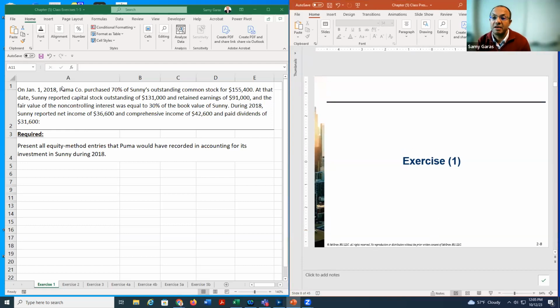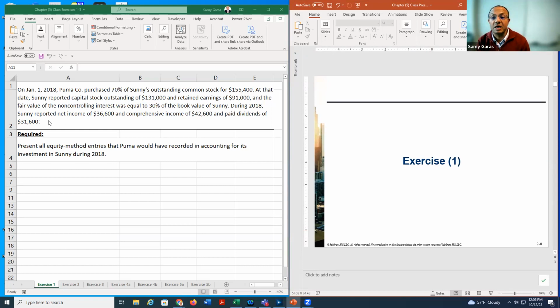First, we have one company, Puma, that purchased 70% of a subsidiary company called Sunny and paid $155,000. The subsidiary company has outstanding stock of 131 and retained earnings.